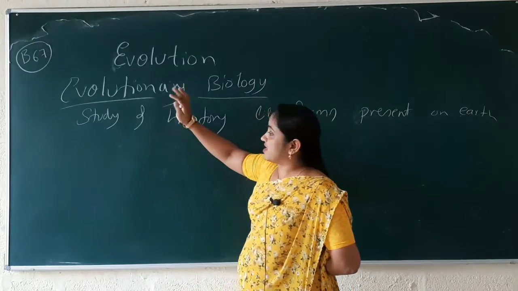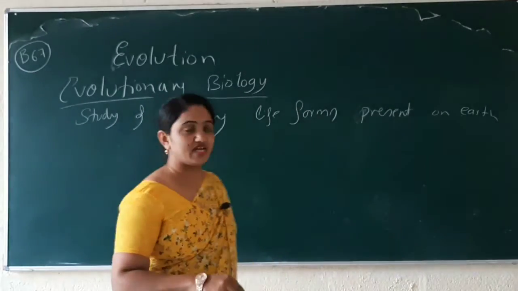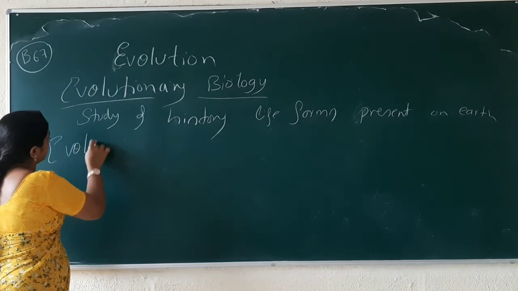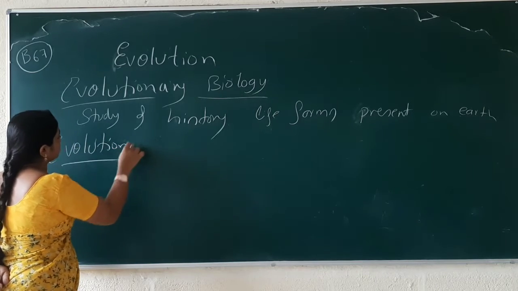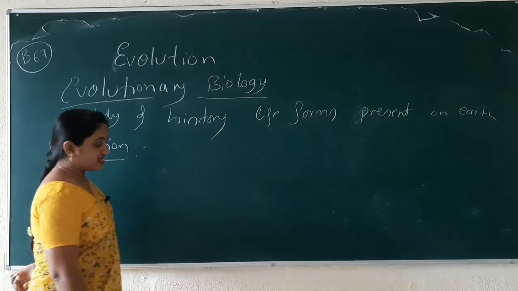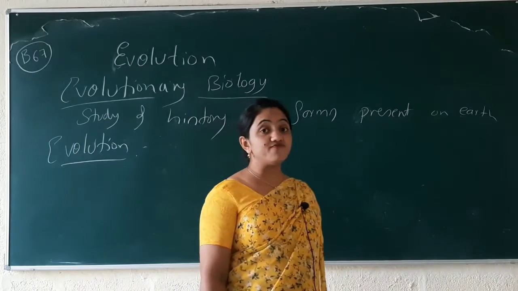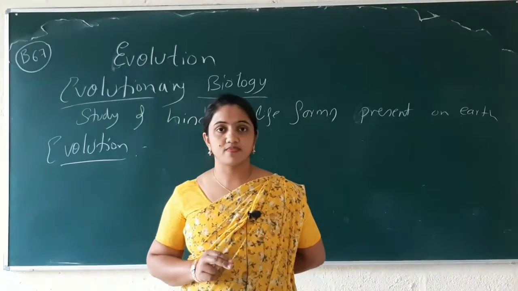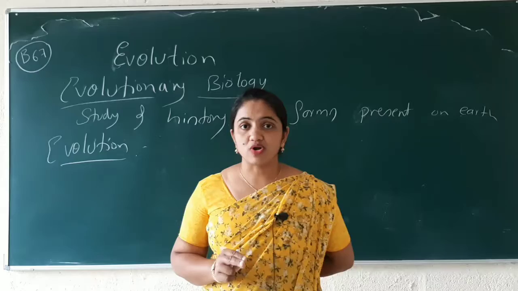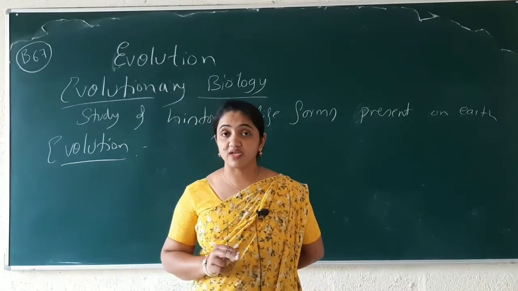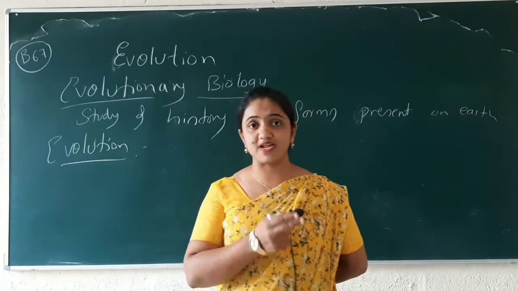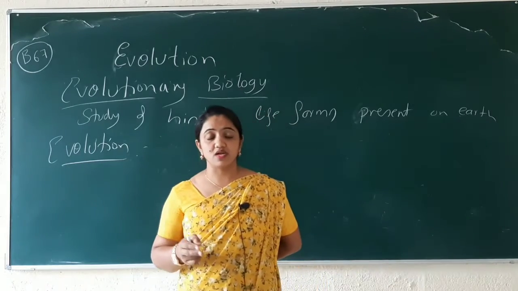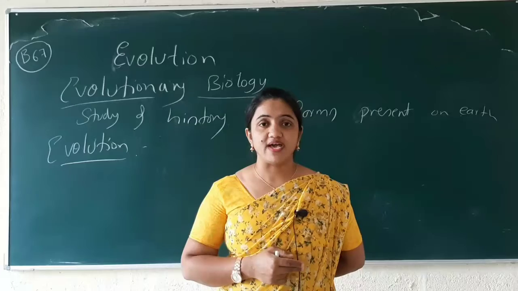So, evolutionary biology. After this, I am going to tell you about evolution. So what is evolution? We are going to understand the flora and fauna. What do flora and fauna mean? Flora means plants, related to plants, and fauna is the study of animals.